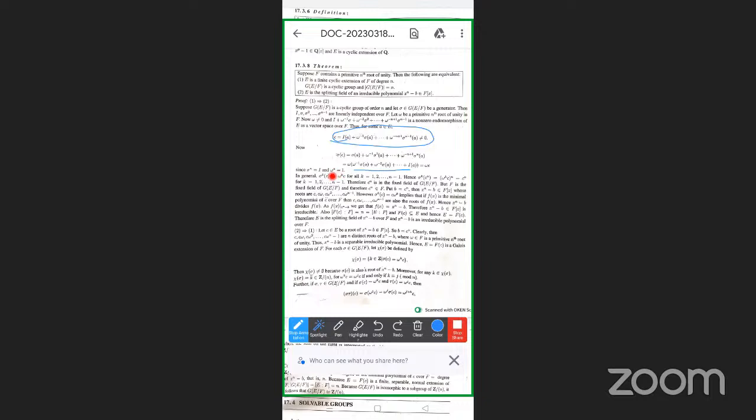In general, sigma power k of C is equal to omega power k into C for all k equal to 1 up to n minus 1.